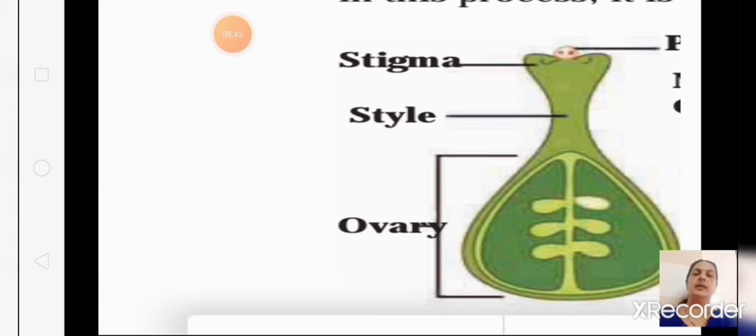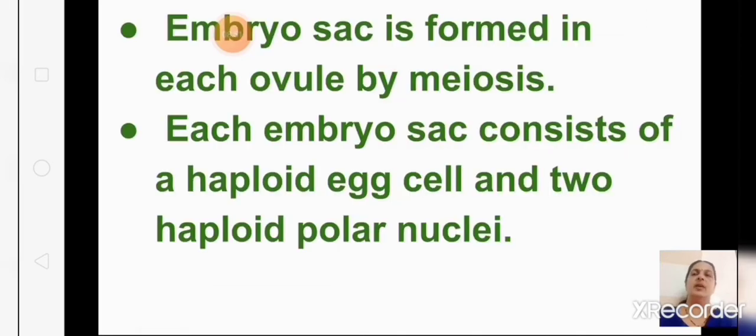And the ovary contains ovules. The ball-like structures seen inside are called ovules. Embryo sacs are formed in every ovule, and each embryo sac consists of one haploid egg cell and 2 haploid polar nuclei.